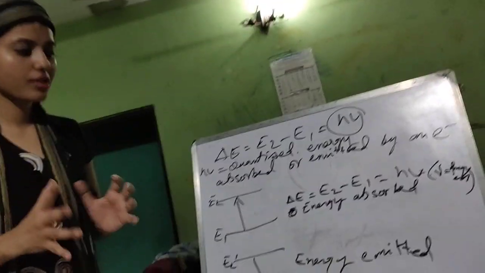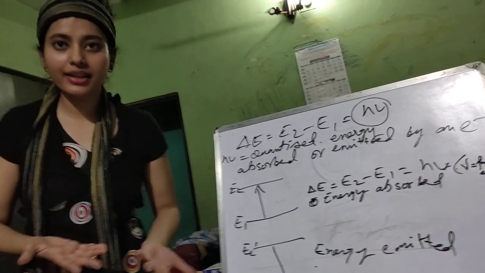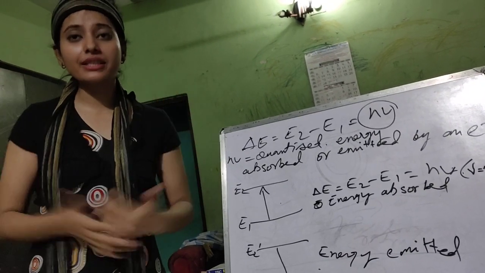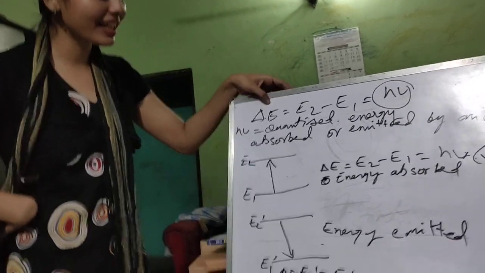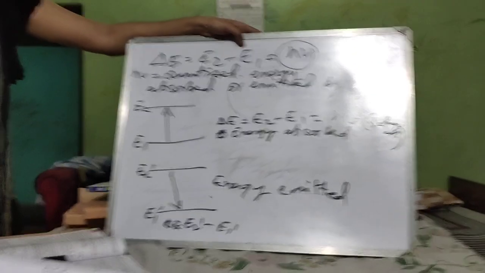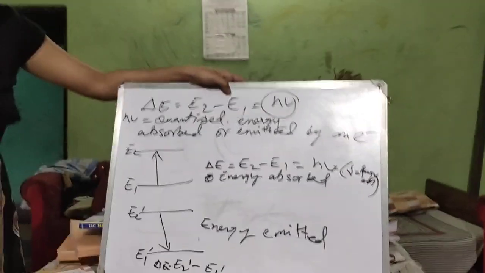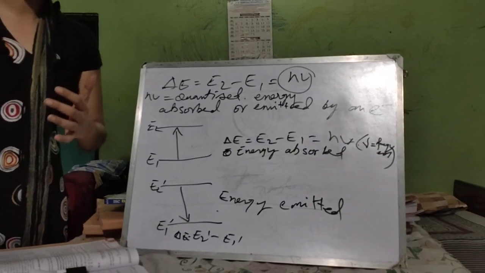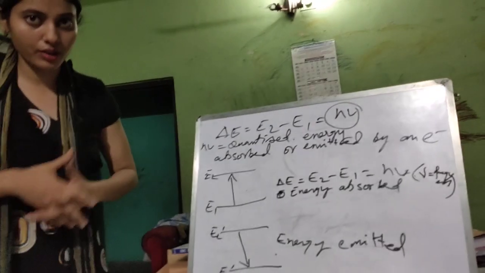When an electron jumps from one energy level to another energy level, the amount of energy absorbed or emitted by the electron is equal to delta E, which is equal to the difference of those two energy levels from where it's jumping. The jumping of an electron from one energy level to another is called transition.